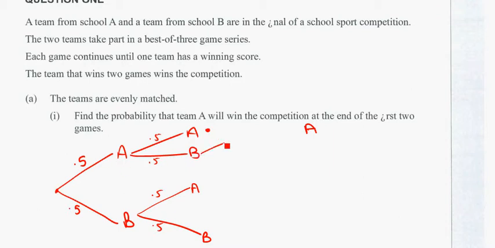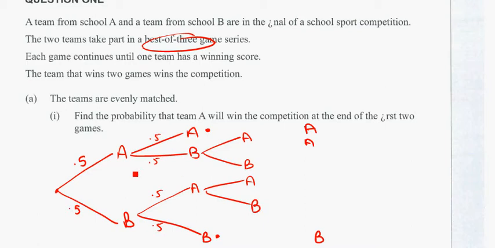Now, this one here, we can have another game because it's the best of 3. So A wins or B. And clearly this one we can stop as well because B has won 2 games. B would be the winner of the tournament that way. Now, going down that branch, A has won twice. Down this branch we've got B winning twice, A winning twice, and B winning twice. Probabilities are all 0.5 because they're evenly matched.